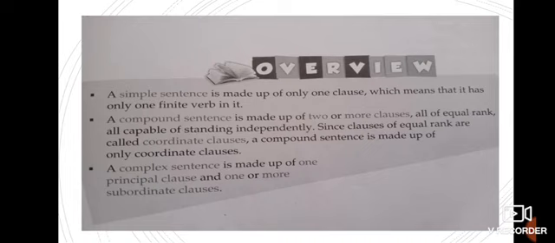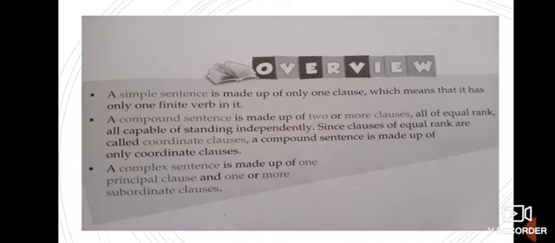A compound sentence is made up of two or more clauses, all of equal rank. Remember children, I told you that a coordinate clause has the same importance as the main clause. So they all are of equal rank, all capable of standing independently.